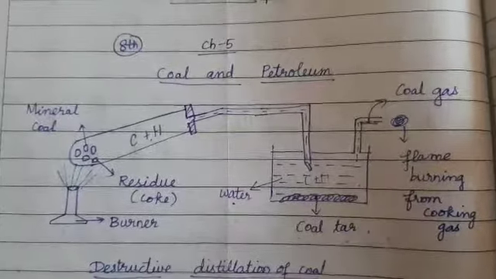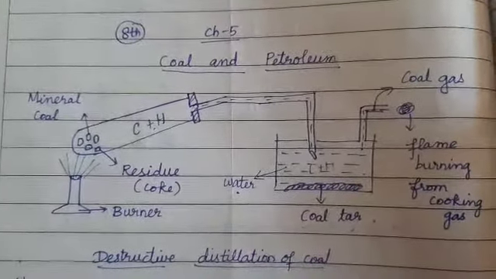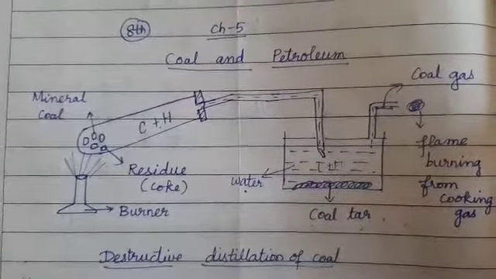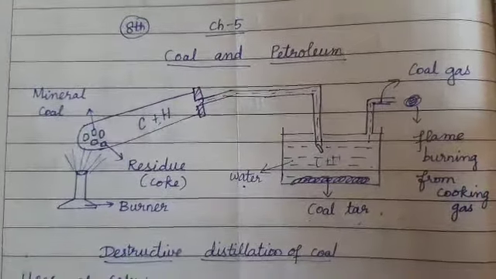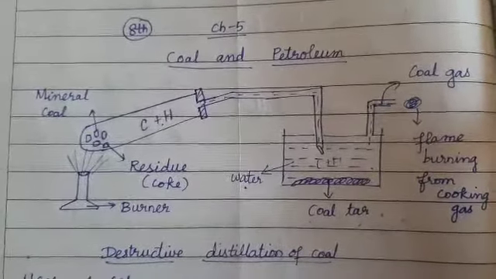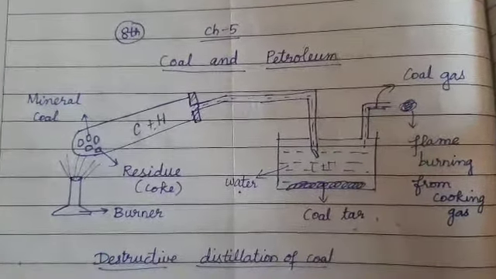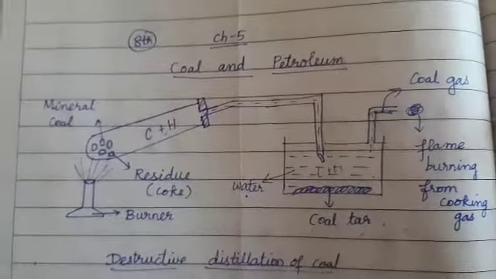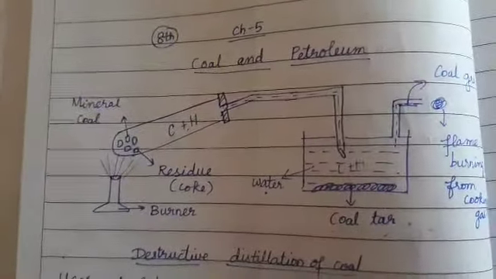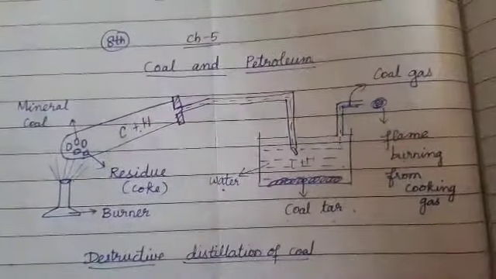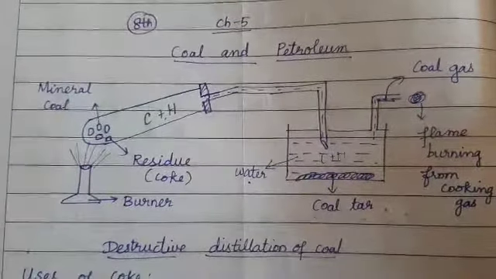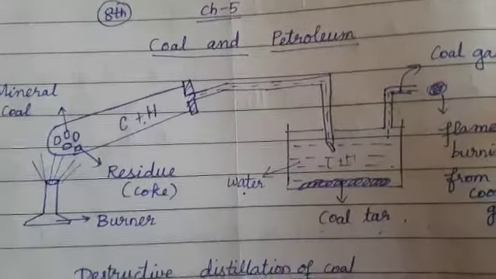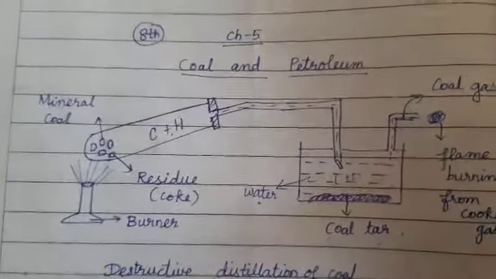Good morning, children. Today we are going to see Chemistry, Chapter 5, the continuation of coal and its byproducts. In the last class, we saw how coal is formed in the earth over millions and millions of years. So, today we are going to see how we can obtain the byproducts of coal. From the mineral coal, how the byproducts are obtained will be explained today.